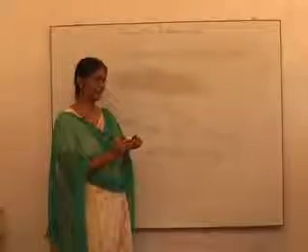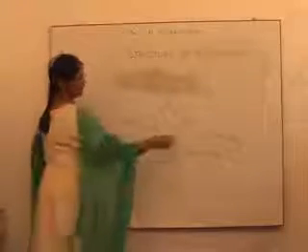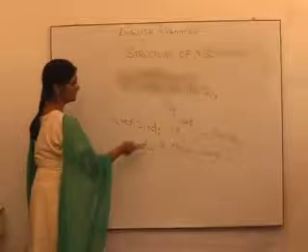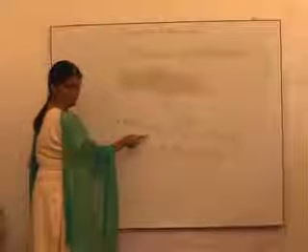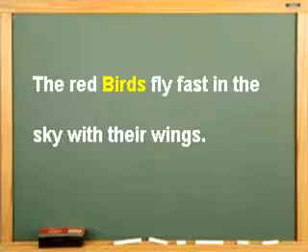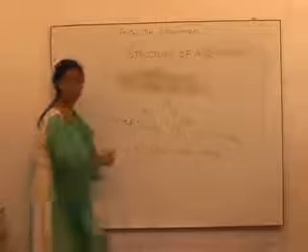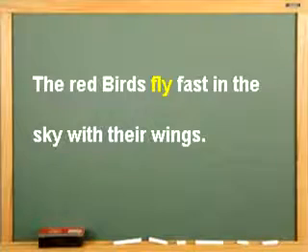Now let's examine the structure of this long English sentence. What are they made up of? Birds. As I told you, this is our subject, and the word birds is a noun. And fly is a doing word, what we call a verb.